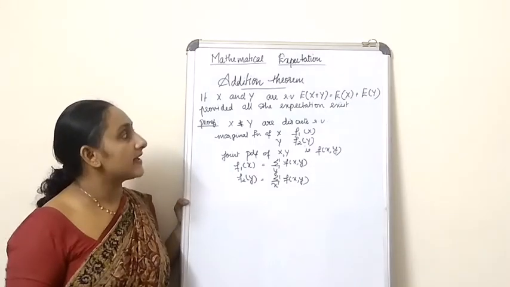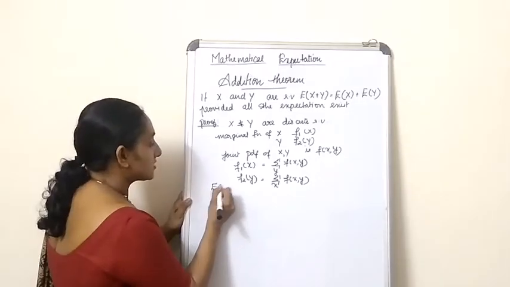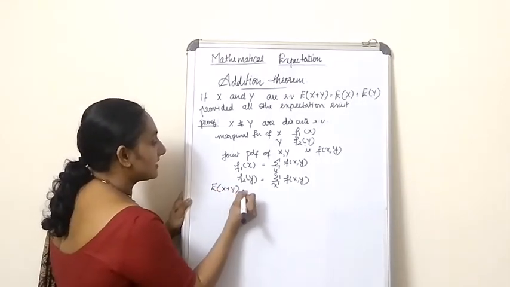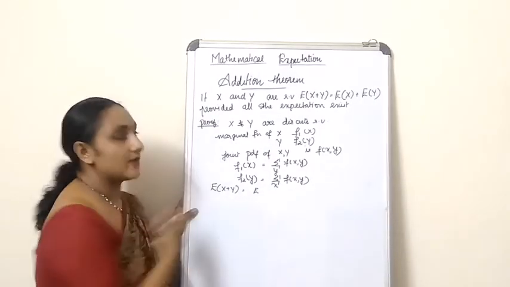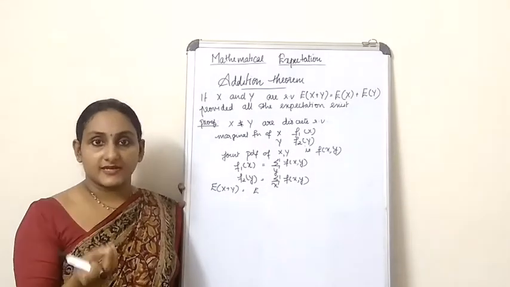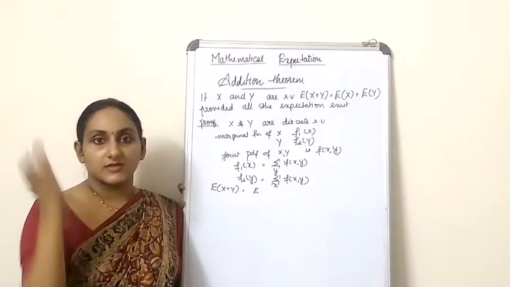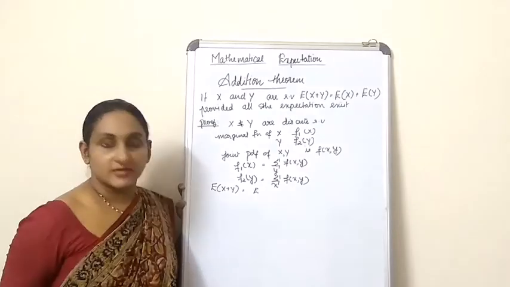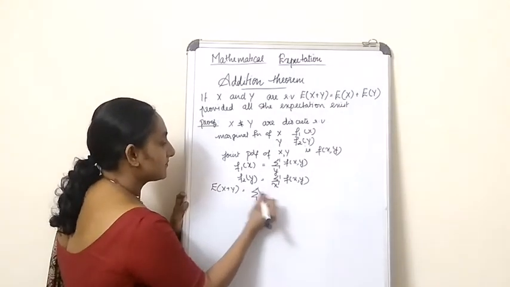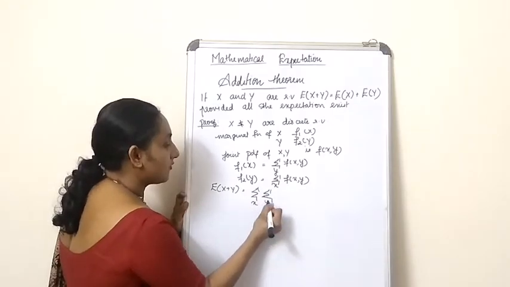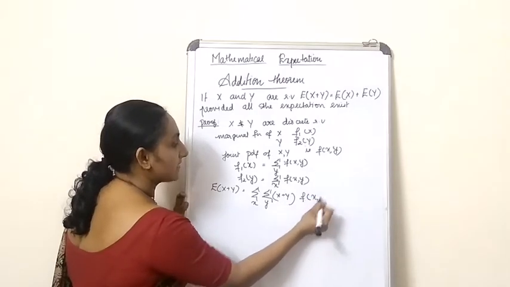We have to prove that the LHS is equal to RHS. Now, expectation of x plus y, what is the formula of expectation when x is a discrete random variable? Just keep that formula in your mind and apply it over here. So what you get is summation over x plus y into f of xy.